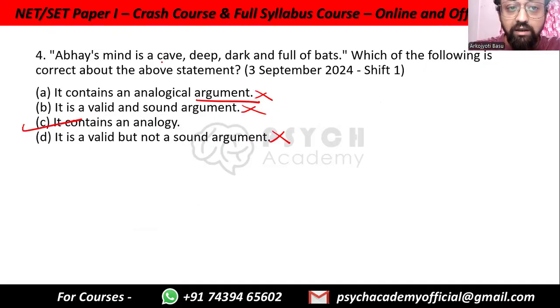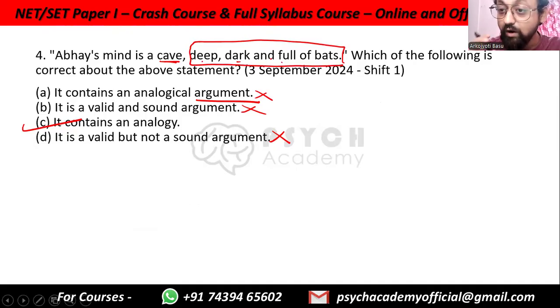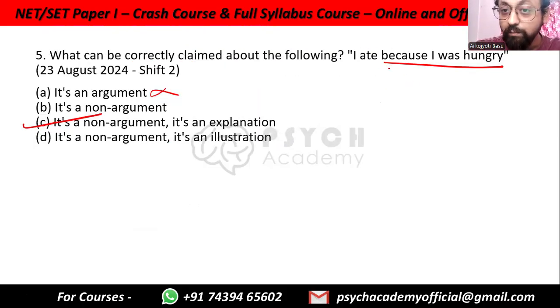See, this one was an illustration. Abhay's mind is a cave, right? Deep, dark, and full of bats. This is the illustration. This is the picture that is drawn, the example. This illustration is where you are just elaborating on your analogy. But when you are saying because, for, since, so, hence, therefore, it is explanation.